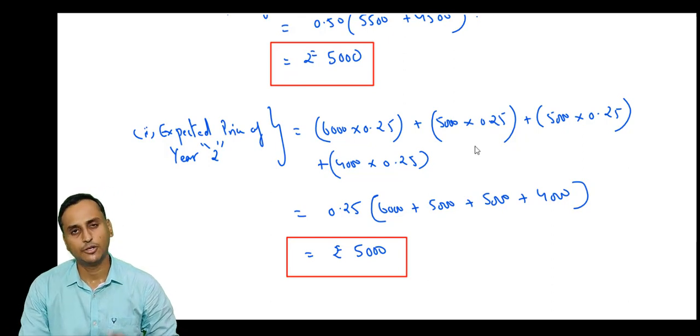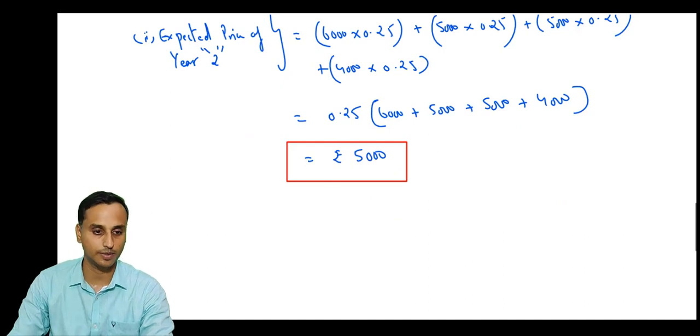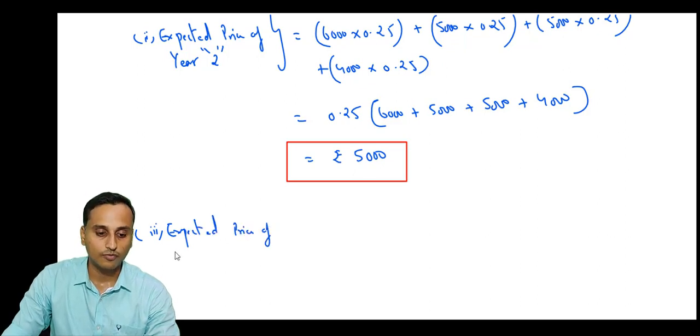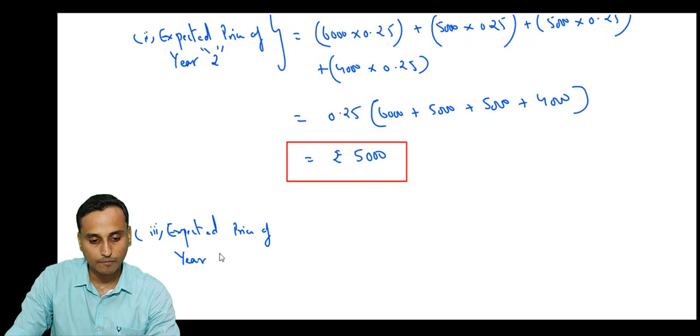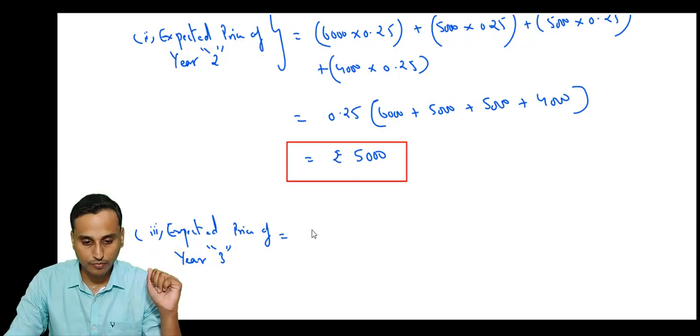Okay, so let's see what will be the price in year 3. Let's see if we'll get 5,000 or some other value. Let's calculate the expected price of year 3. Similarly, the probabilities are 0.125.